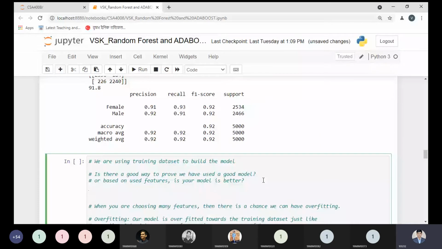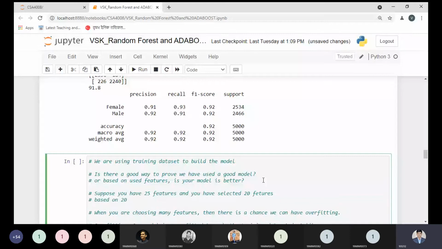So the question is why, based on the features used, the model is better. It's okay, but here I'm writing: suppose you have 25 important features, and you have selected 20 features, and based on these 20 features you are trying to build the model.